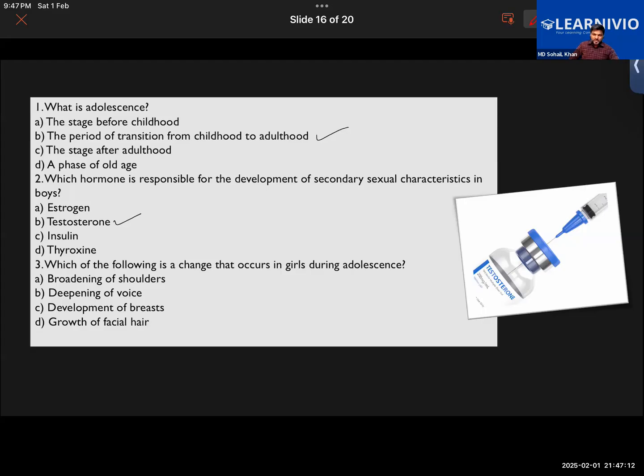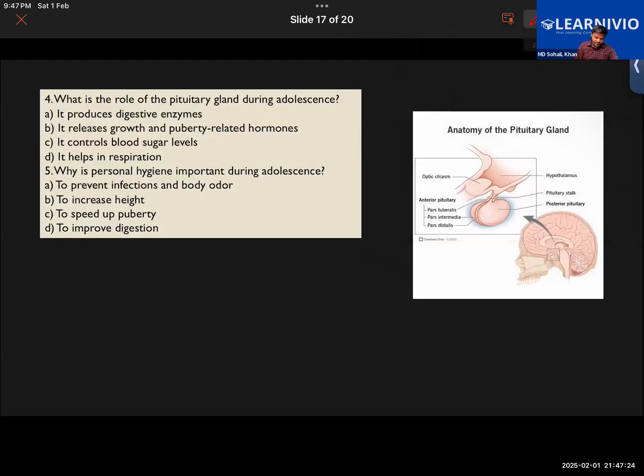Okay. Next, which of the following is a change that occurs in girls during adolescence? Development of breast. Good. Further, what is the role of the pituitary gland during adolescence? B. Very good. It releases growth and puberty related hormones. Okay, next. A. Can you tell me why is the pituitary gland called the master gland? It controls the secretion of all other hormones.